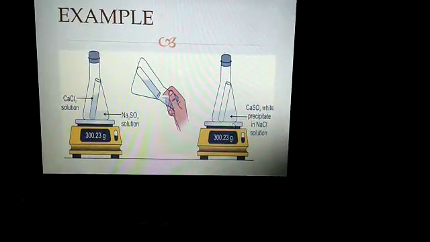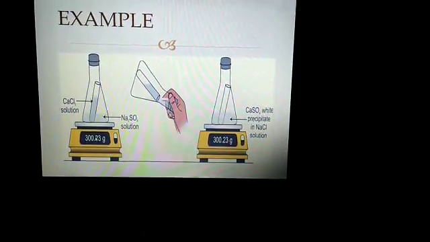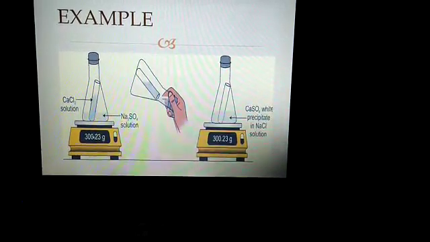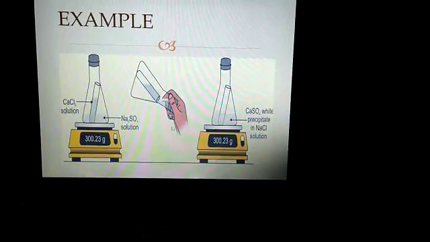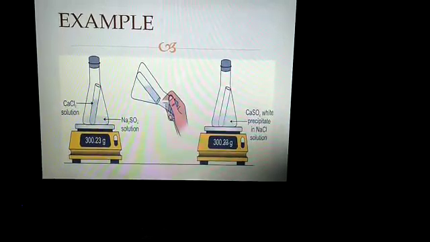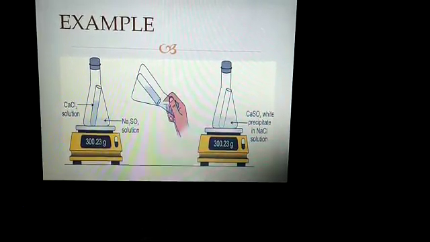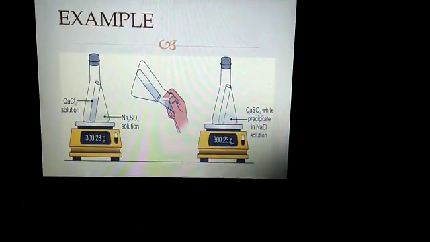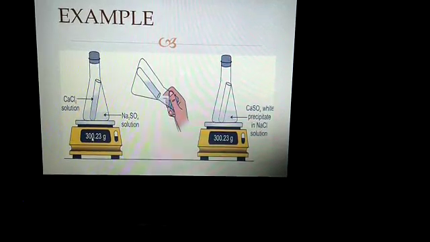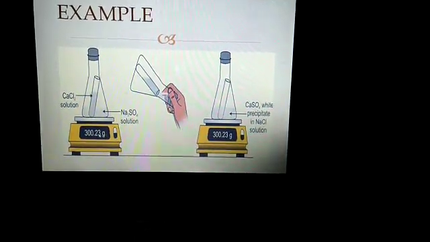And when you weigh them, the weight before the reaction and the weight after the reaction, on both the reactant side and product side, you can see on the weighing machine the mass is the same, that is 300.23 gram.